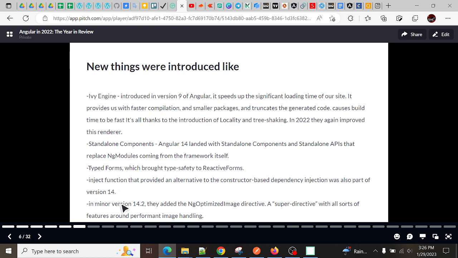And next, in the minor version 14.2, they added the NgOptimizedImage directive, a super directive with all sorts of features around performant image handling. So there is a directive which is also great to optimize the performance.